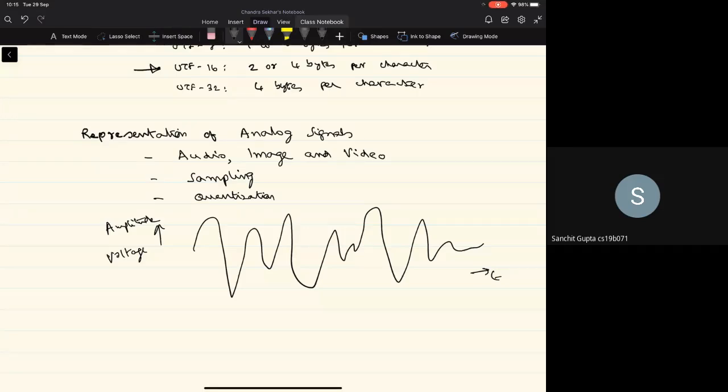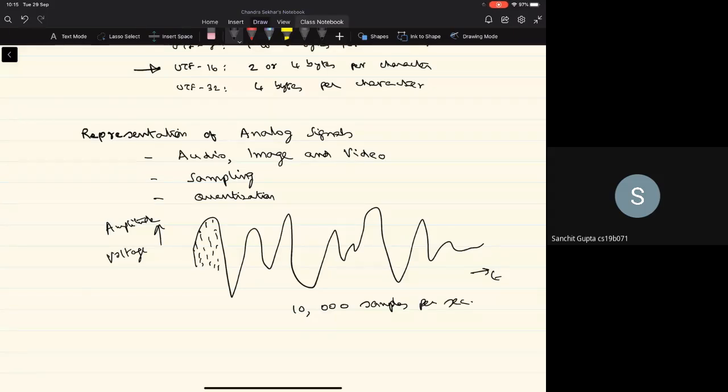And when you want to represent this signal in a computer system, we have to store it in a discrete form. So typically, we sample this signal at a particular rate. Typically, the speech data is sampled at 10,000 samples per second, or it can be 8,000 samples per second.